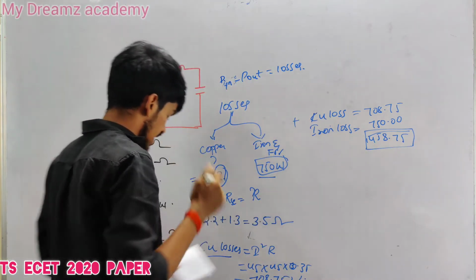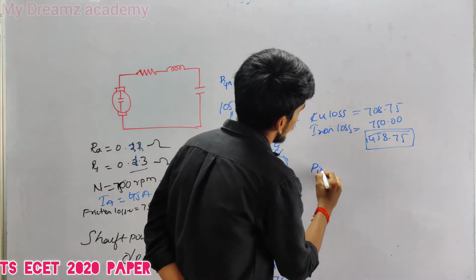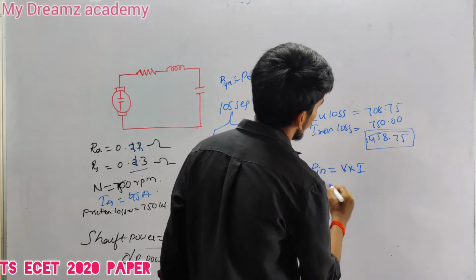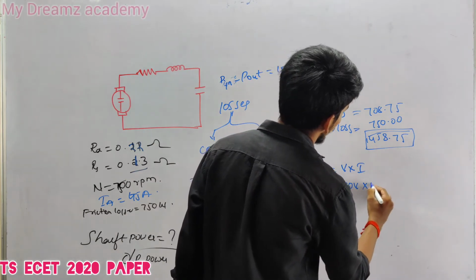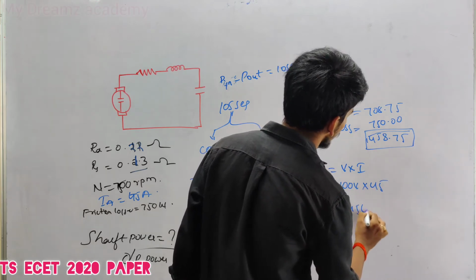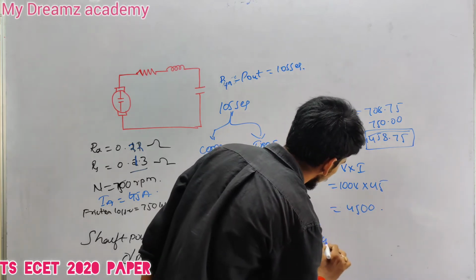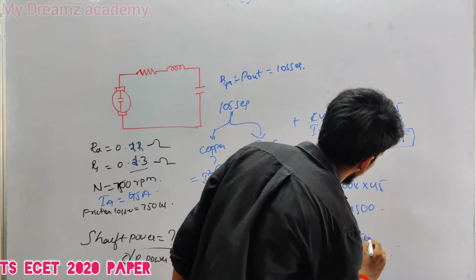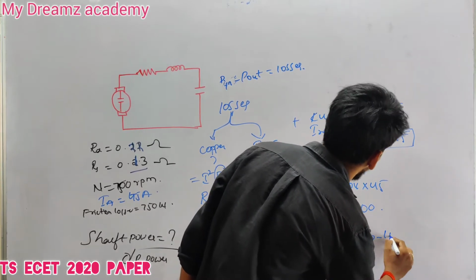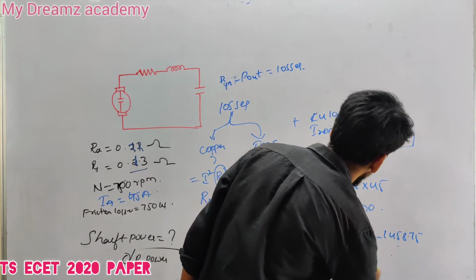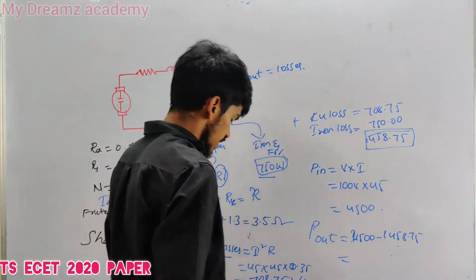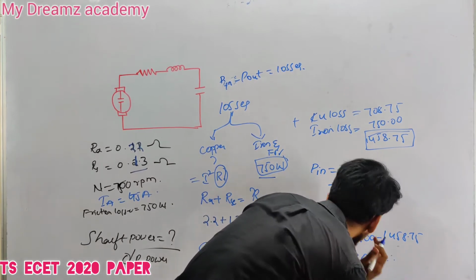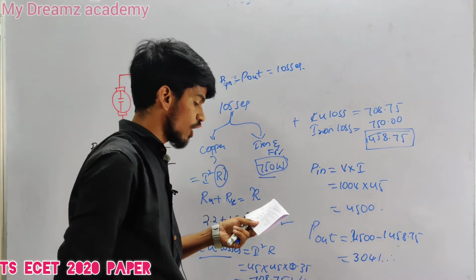Now we are finding input power. P in is equal to V into I, as voltage is given 100 volts into current 45 amps. So 4500. We need to find P out. P out is equal to 4500 minus 1458.75. By calculating this, you will get 3041.25. So our option given here is option C.